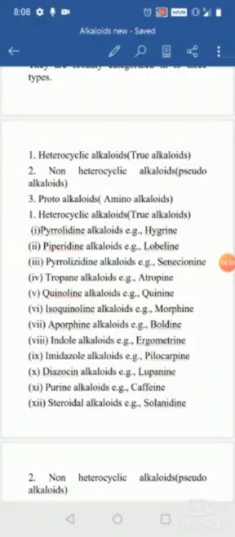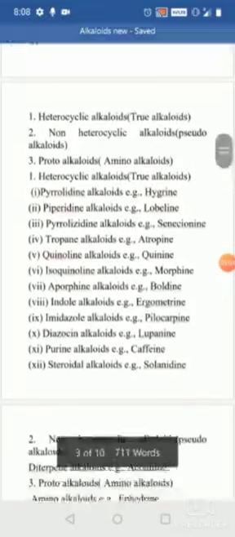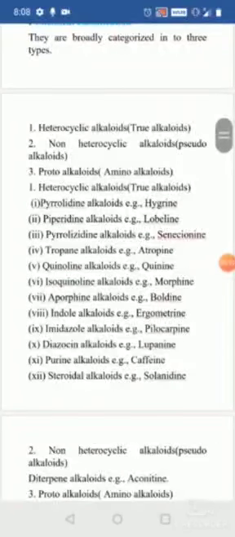Pyrrolizidine alkaloids that we can see in the senecionine, that is in the Senecio. When coming to the tropane alkaloids, the examples you can write are datura, atropine, hyoscine, which are the constituents of the datura or the belladonna. When coming to the quinoline alkaloids, the examples are quinine, quinidine, that we can see in the cinchona, which has anti-malarial property.